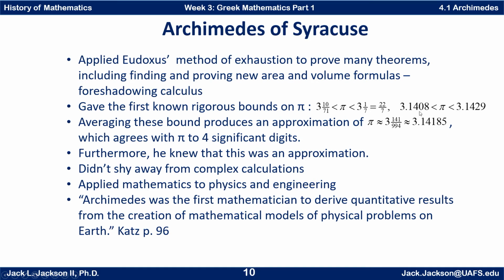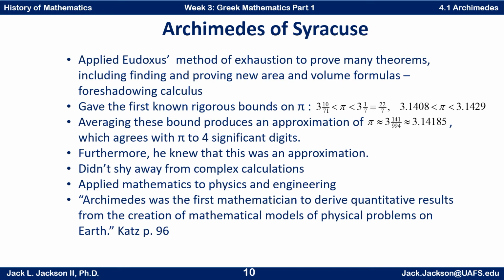Those two bounds roughly work out to be about 3.1408 and 3.1429, so pi is something in between there. And if you average those two, you get approximately 3.14185, which we know now agrees with pi to about 4 significant digits. So that's a pretty good approximation of pi, considering where he was in time. Definitely a lot better than 3.14. At least it picks up another digit of accuracy.